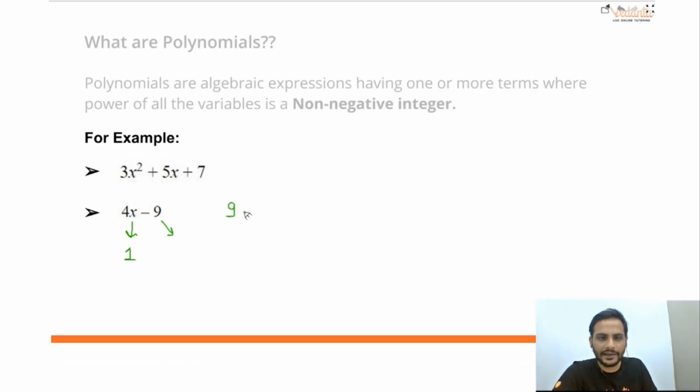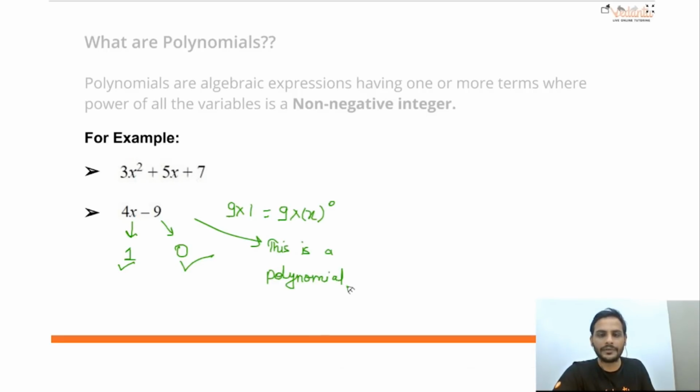What is the power of the variable here? 9 I can write as 9 into 1, which can be written as 9 into x raised to the power 0. So it will be 0. So the powers of the variables are whole numbers, yes. Is it a whole number? Yes. So this is also a polynomial. Clear? So I hope you have understood.